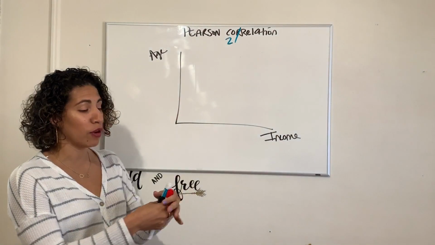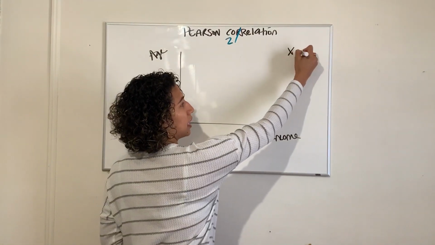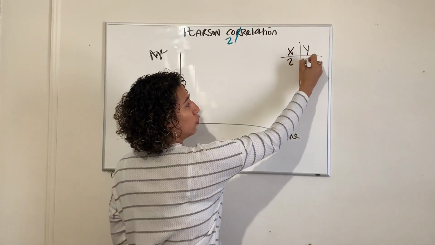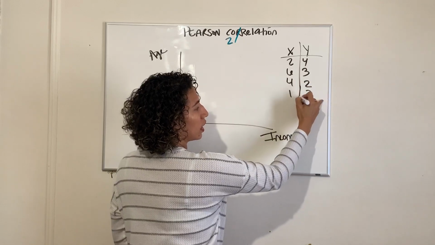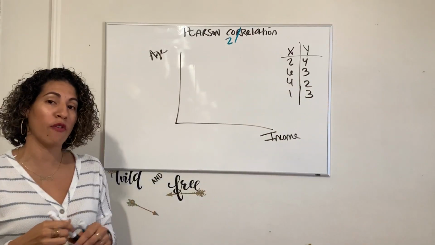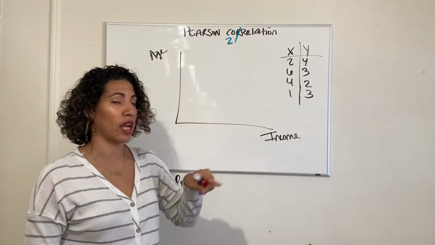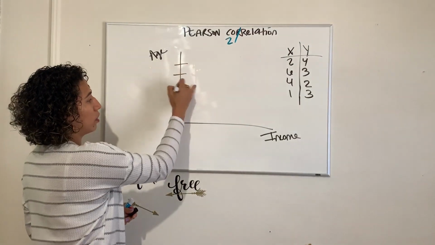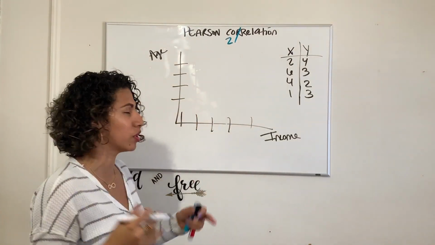So we asked every person their age and their income. Every person gave me an X and a Y. They all gave me a value: 2, 4, 6, 3, 4, 2, 1, 3. Every person gave me an X and a Y. They all gave me their age and they all gave me their income. So when we started actually taking these and we added some numbers, without adding real context here, just understanding the procedures of it.